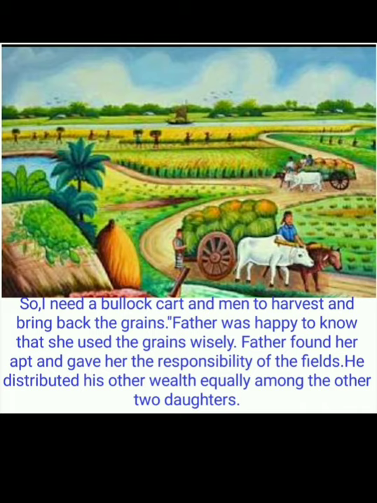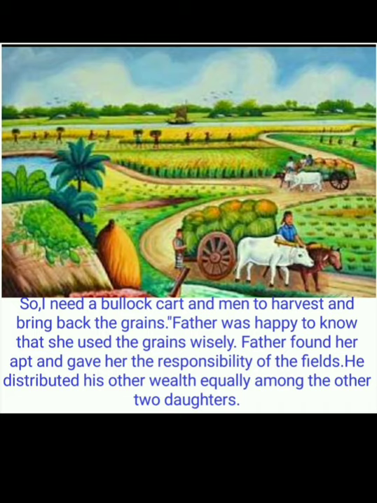Father was happy to know that she used the grains wisely. Father found her apt and gave her the responsibility of the fields. He distributed his other wealth equally among the other 2 daughters.